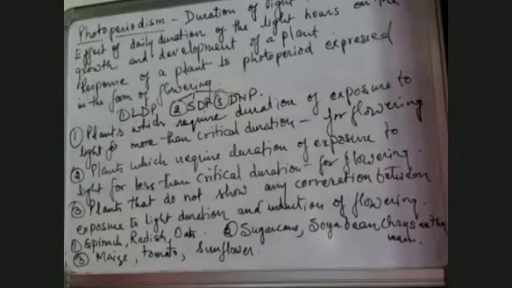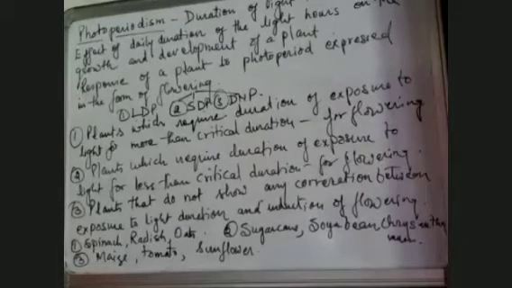So this is photoperiodism: the effect of the duration of light exposure on a plant to induce flowering in that plant. This was the second last topic of your book.